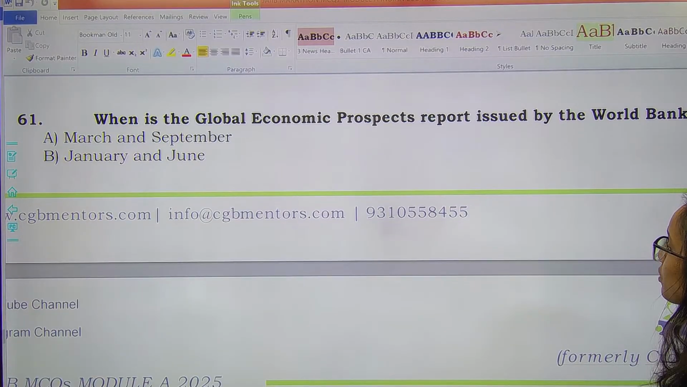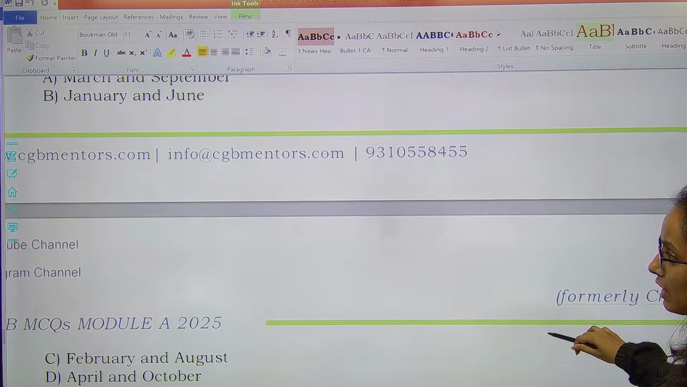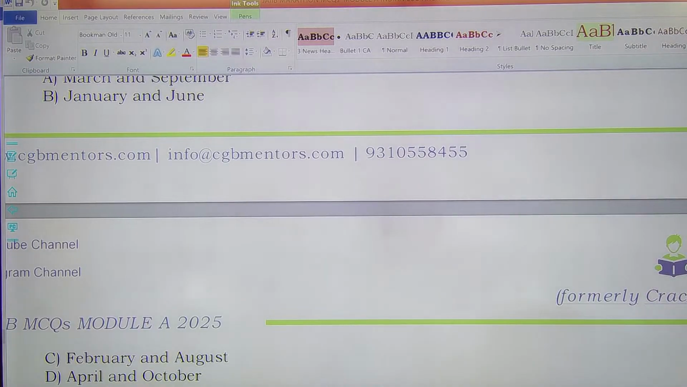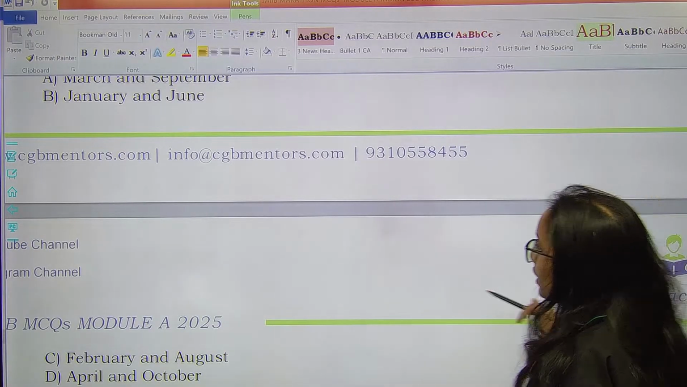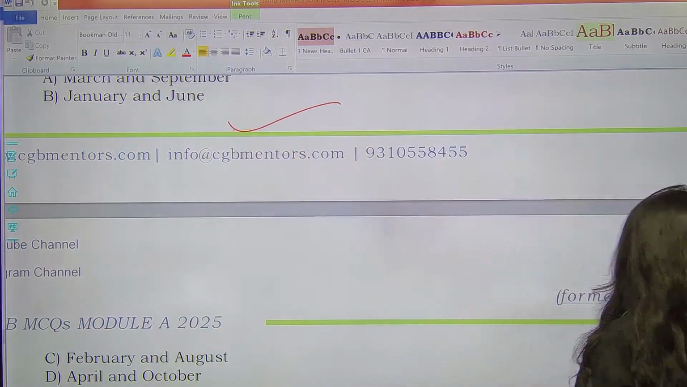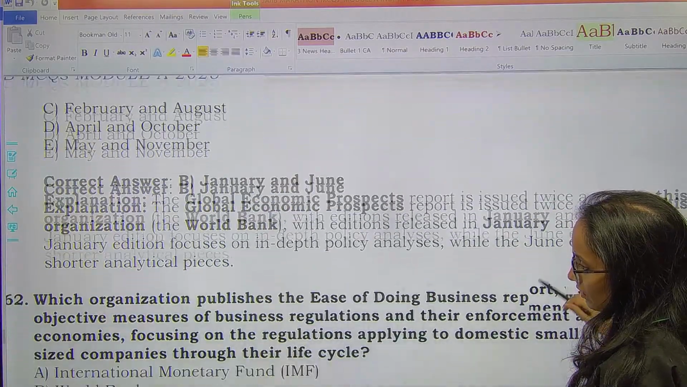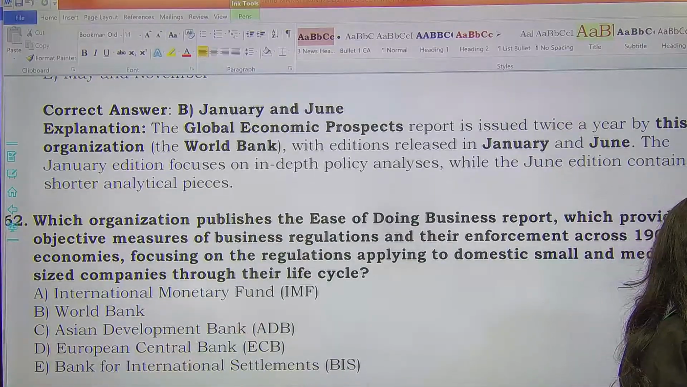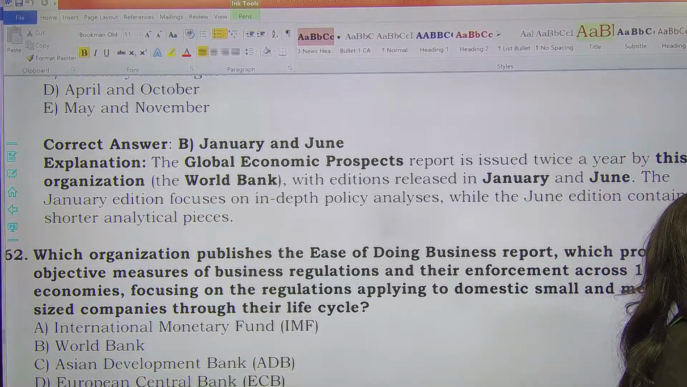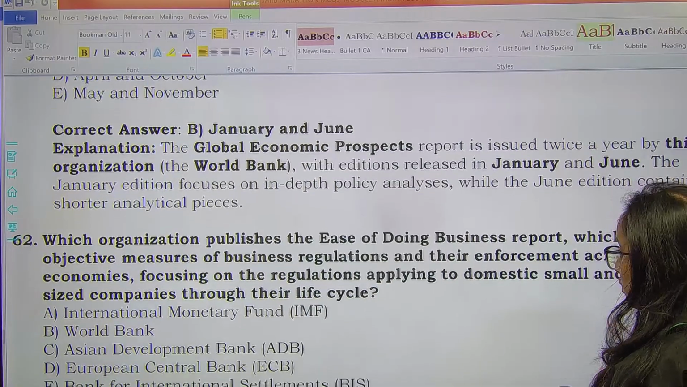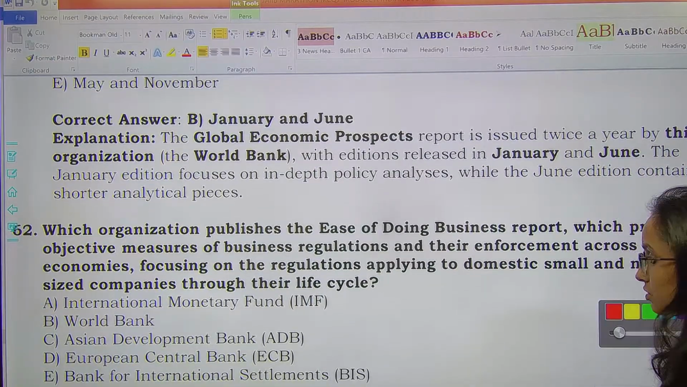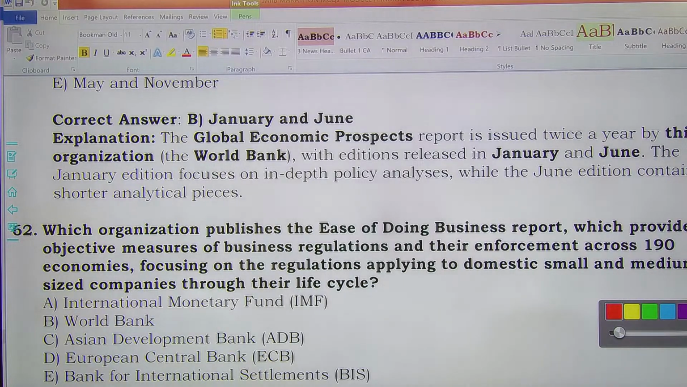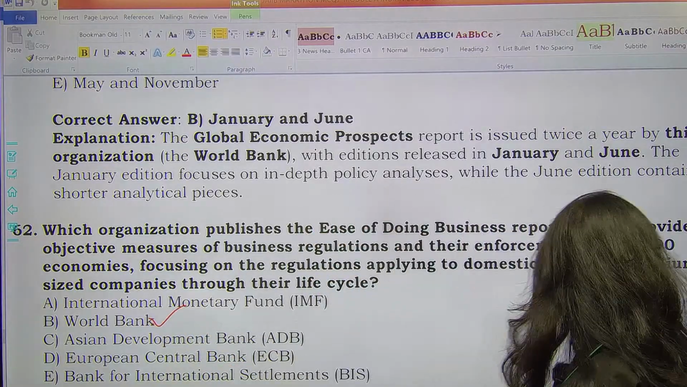When is the Global Economic Prospects report issued by World Bank? World Bank Global Economic Prospects कब issue करता है? It is issued in January and June, right? It is issued in January and June. Option B. Next one. Which organization publishes the Ease of Doing Business report, which provides for objective measures of business regulations? Ease of Doing Business report is published by which of the following organization? You must remember this is published by World Bank.